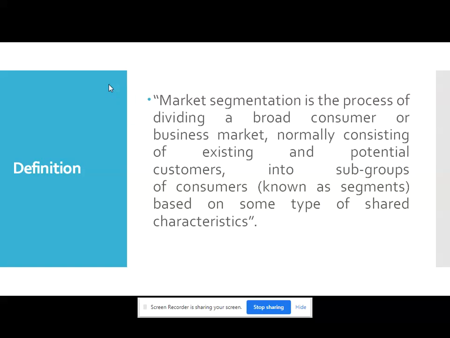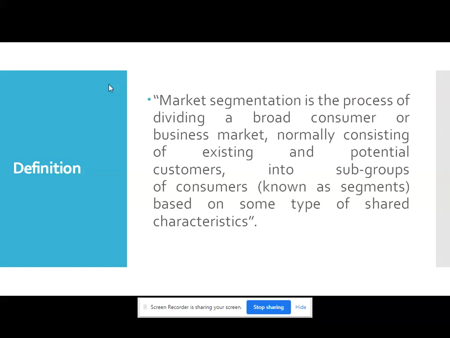We will also learn segment marketing, niche and local marketing, mass marketing, long tail marketing. In positioning, we will see the concept of differentiation and positioning, the proposition, and USP, that is unique selling proposition.